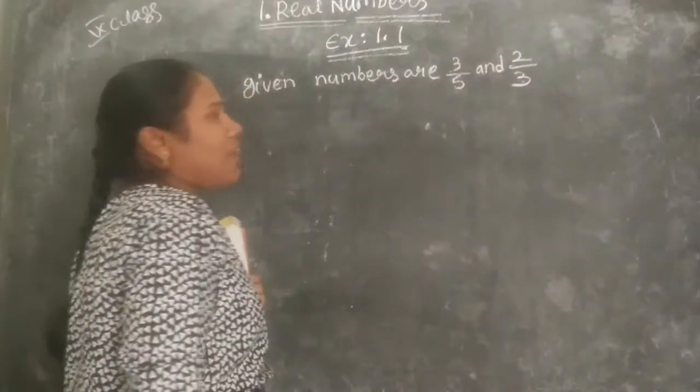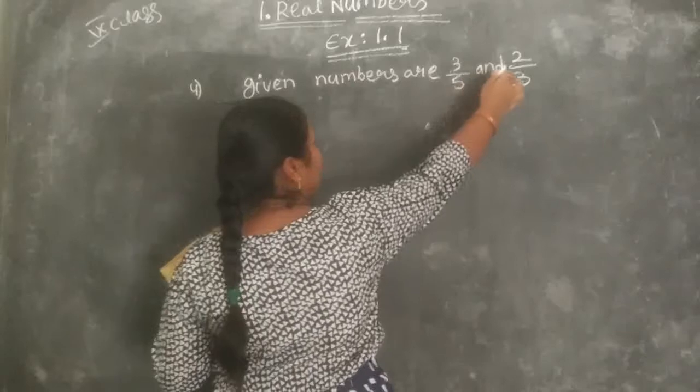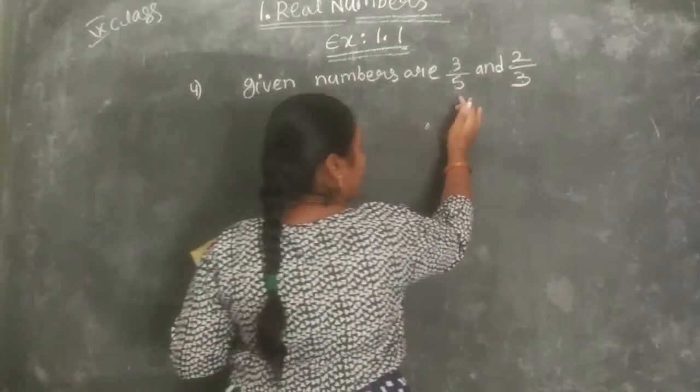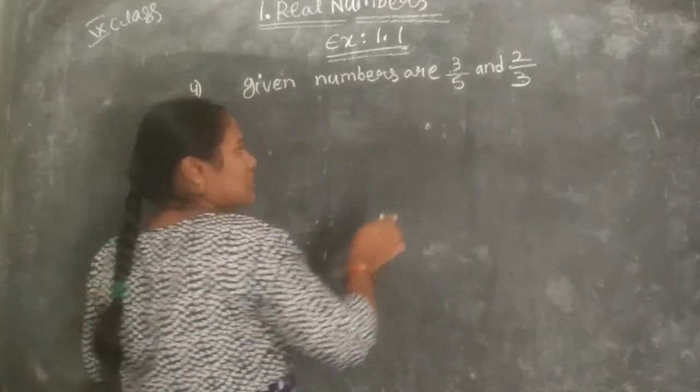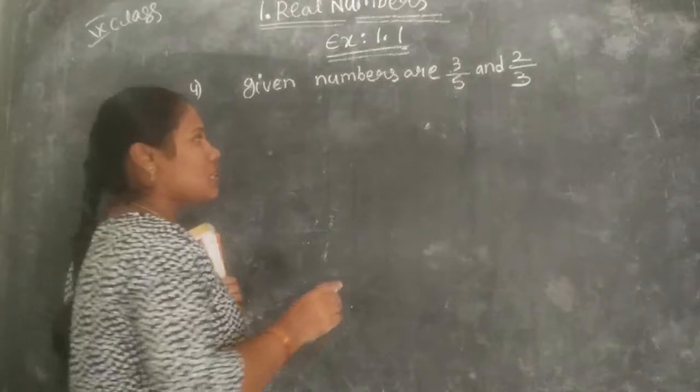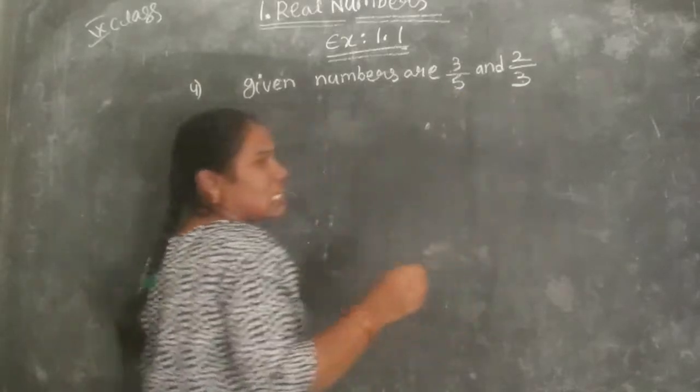Let's see the fractions here, 3 by 5 and 2 by 3. We have to solve the problem. These fractions should be like fractions. Like fractions means the denominators should be equal.